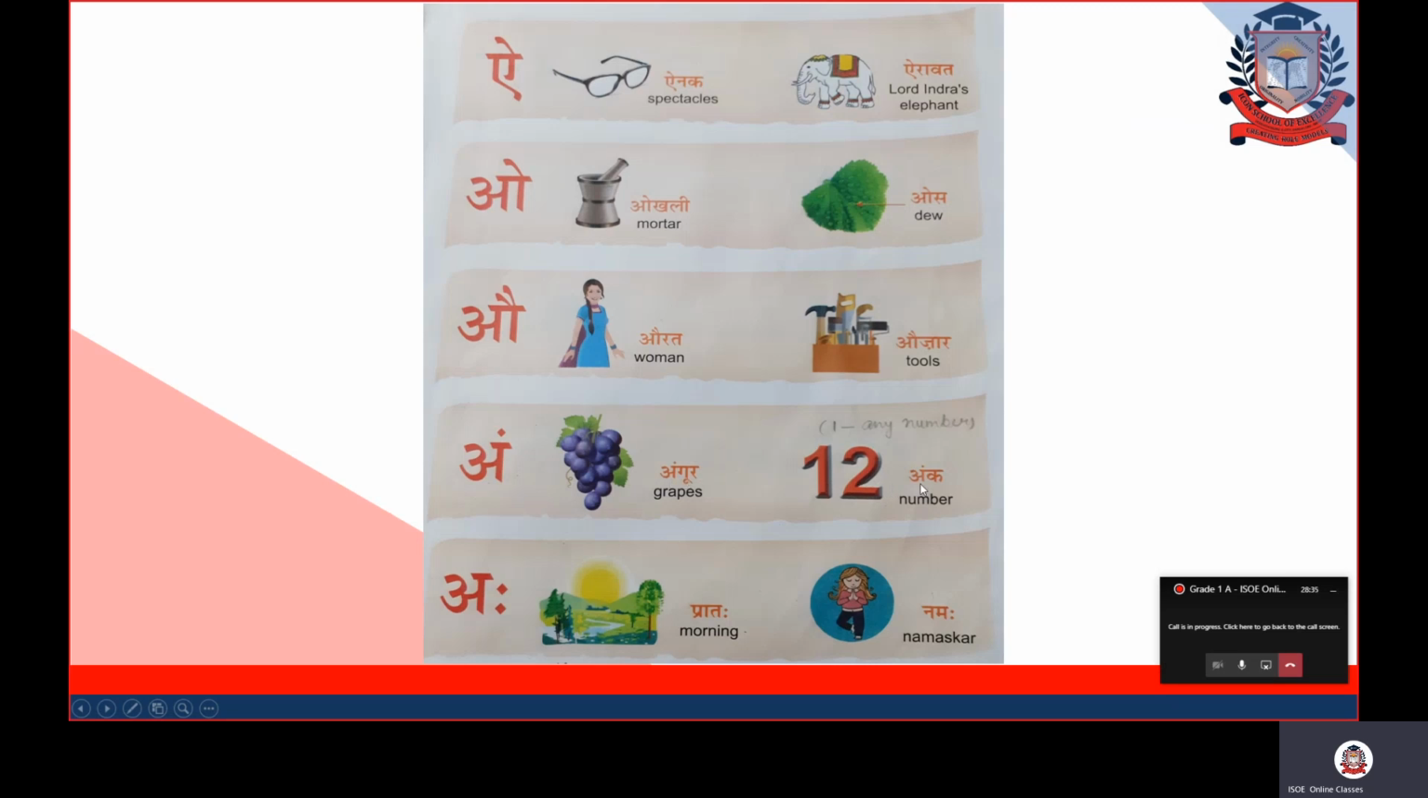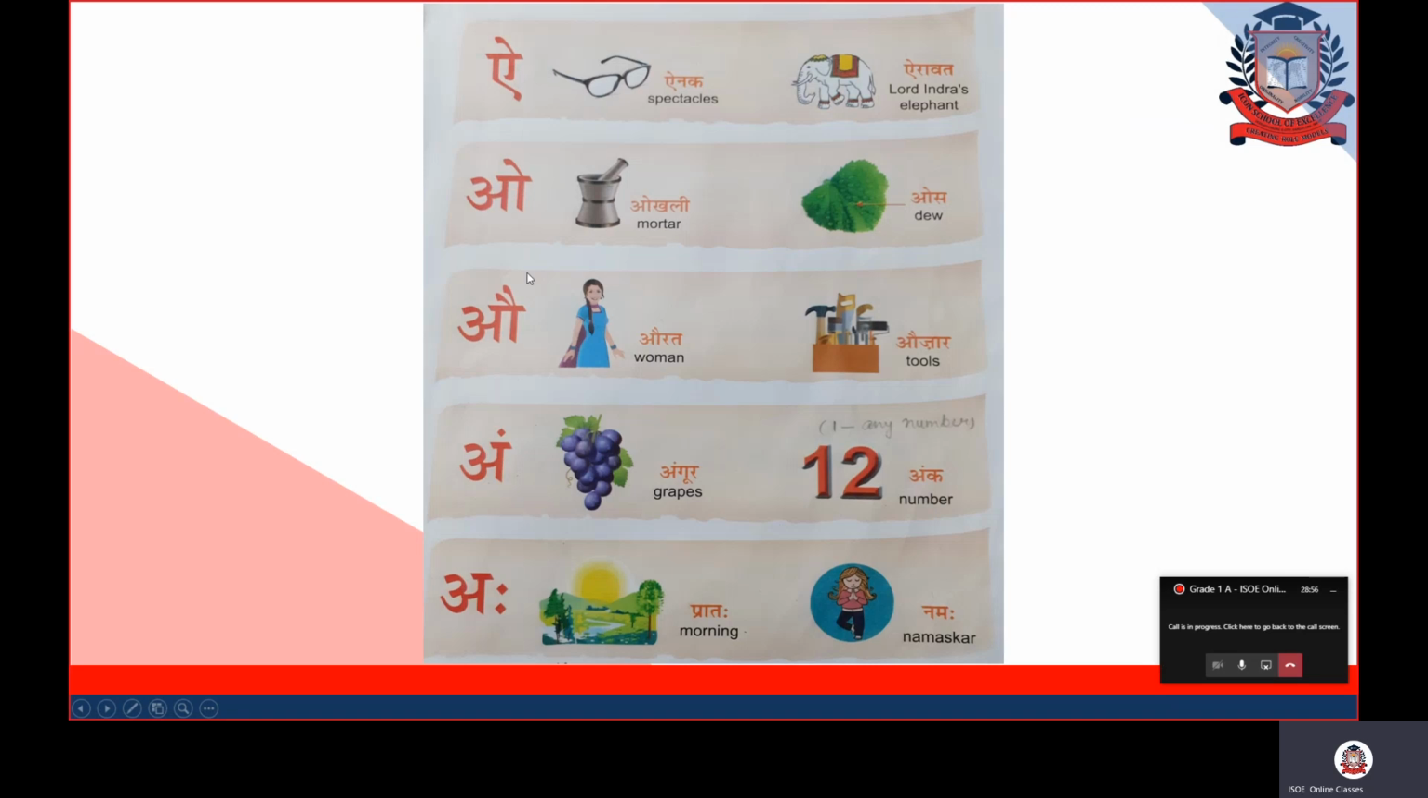Both angur and ank start with the letter ang. So they are the examples. And last is aha. Aha comes in prataha and namaha, meaning morning and namaskar. But as such, there is no example here in which aha is the first letter. Can you see the difference?